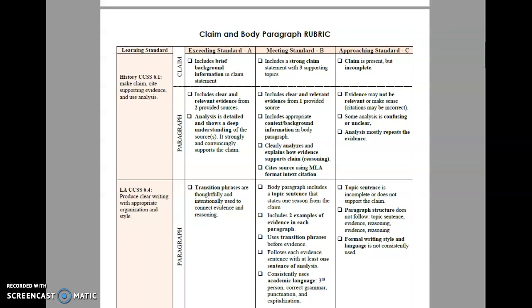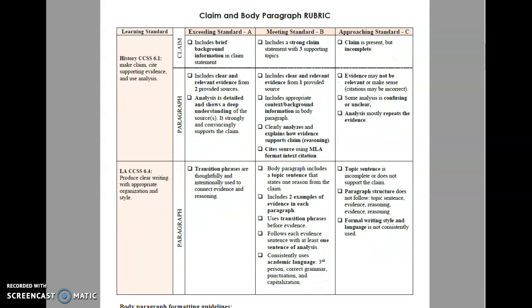All right, so the rubric re-emphasizes information that we already saw in the agenda, but you will be writing a claim with 3 supporting topics. You'll have the paragraph and the different components. Remember, a body paragraph consists of your topic sentence, your evidence, your reasoning, your analysis, and you'll be using academic language as we've previously done. And we'll go over this more thoroughly next week as you begin the writing process.